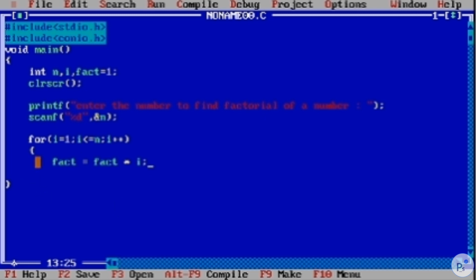Since we have initialized the fact value to 1 initially, and we are starting the loop from i till the number given by the user. Suppose the user entered 5, so the range of the loop will be 5. Up to 5 it will loop. So here i will be 1, and fact is initialized with 1, so 1 into 1 it will store in fact, and here we will print that out. printf